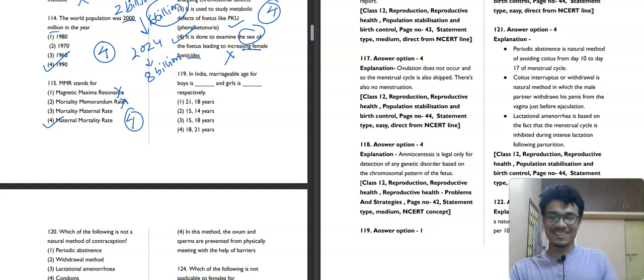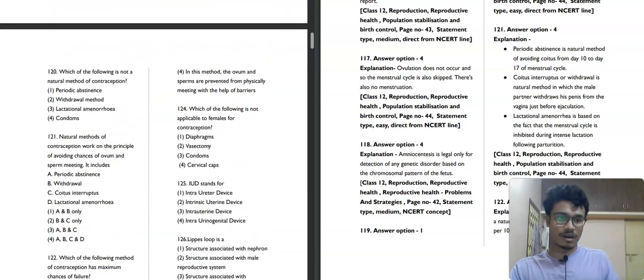Marriageable age, right? Most of the students who are preparing for NEET at this age, don't you think that you need to marry now? So marriageable age for boys is 21 and for girls it is 18. So first option will be our correct answer for this question. Moving towards the next question, question number 120.